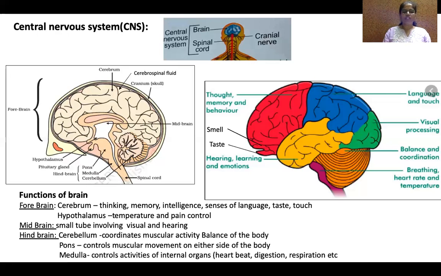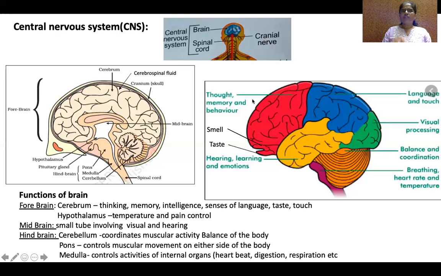Now let us see what are the functions of these parts of the forebrain, midbrain, and hindbrain. Here we can see the functions of the brain. We saw forebrain is the biggest part and it is attached to so many functions. Mainly, this is the largest part which is involved in thinking. Before taking any decisions, the actions which require thinking are done by this part.